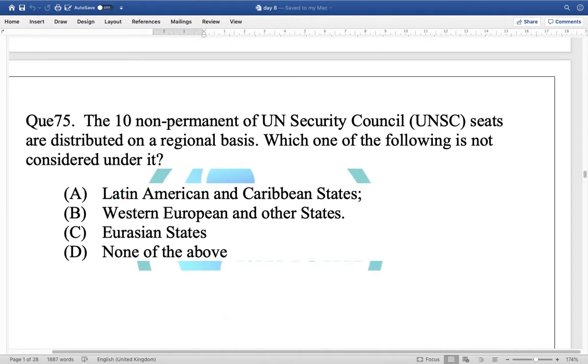Question 75. The 10 non-permanent seats of the United Nations Security Council are distributed on a regional basis. Which of the following is not considered under it? The options available to us are Latin America and Caribbean states, Western Europe and other states, Eurasian states, and D, none of the above. Friends, see, Eurasian states are not being considered under it.